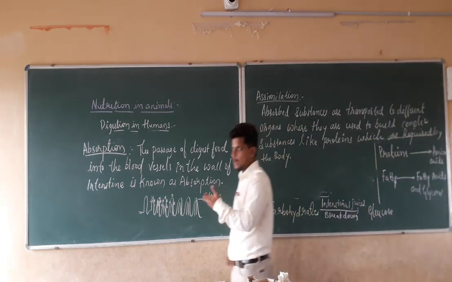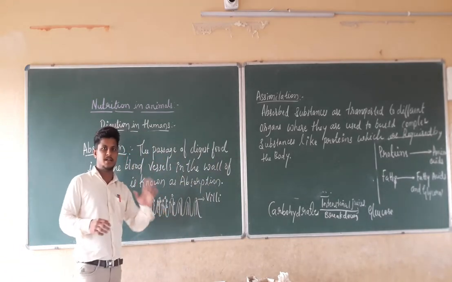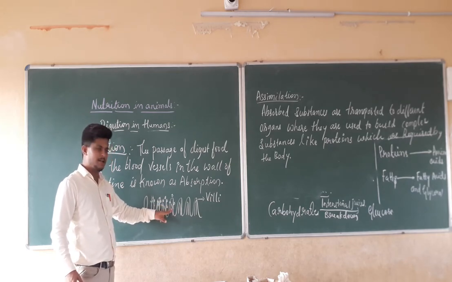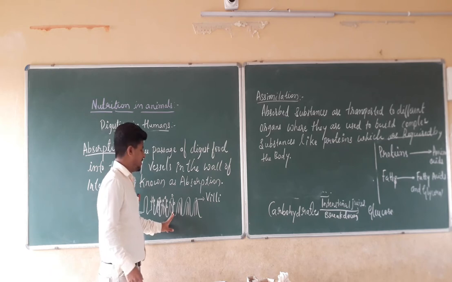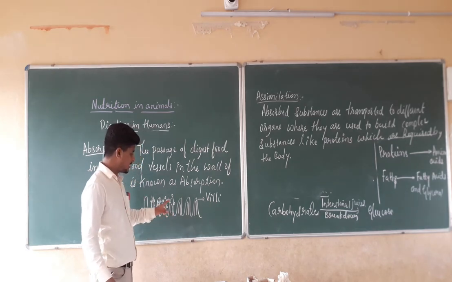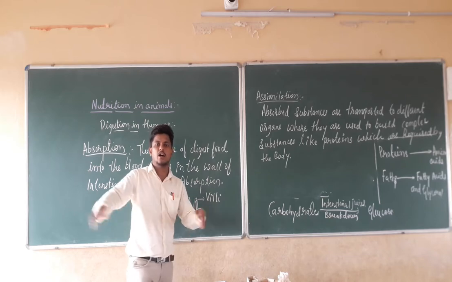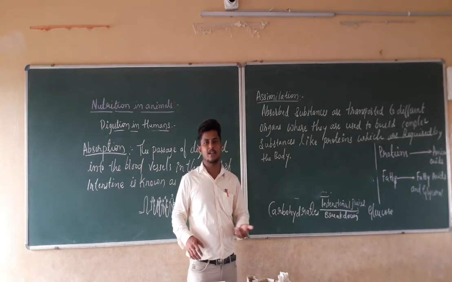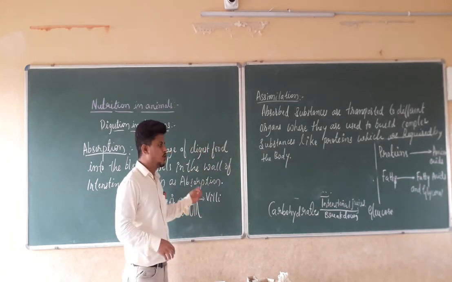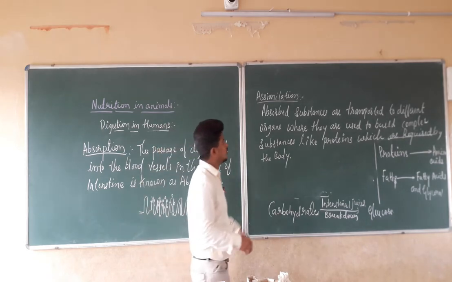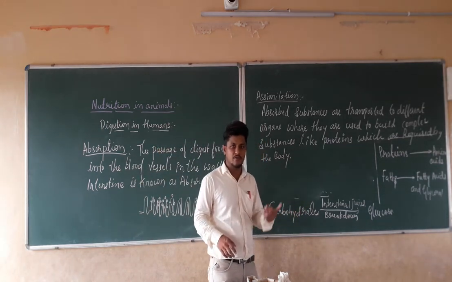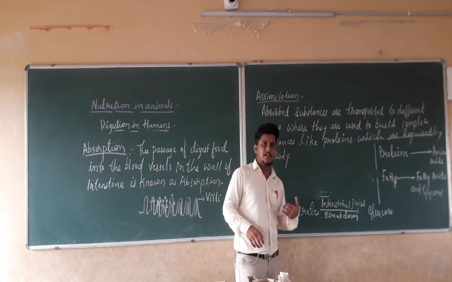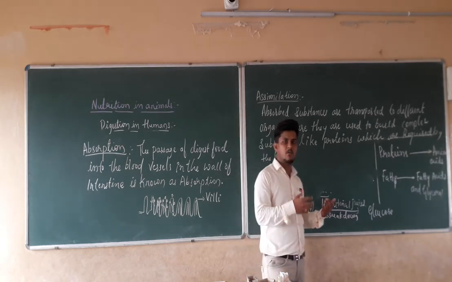Now, whatever food particles are absorbed by these villi, these finger-like structures, those particles are carried by the blood capillaries, and in that blood this food is going to be carried throughout our body. For each and every organ, the requirement of the food is there, so the blood goes carrying the food particles. Those digested food particles are utilized for the building of complex substances like protein for the requirement of the body.